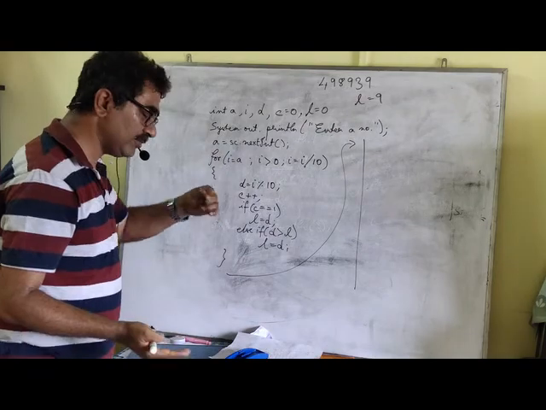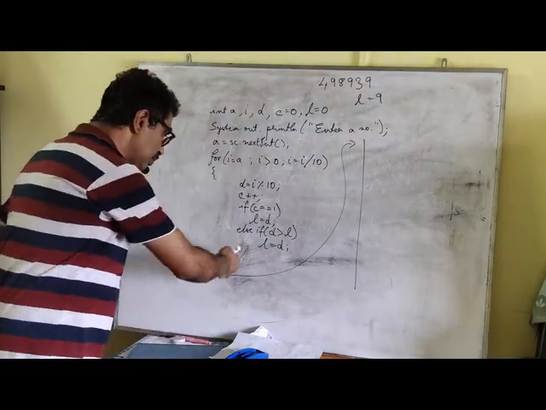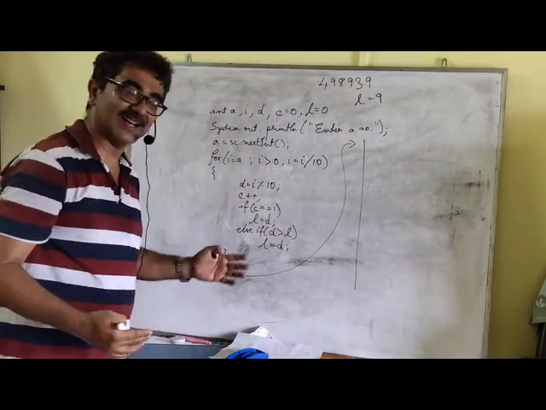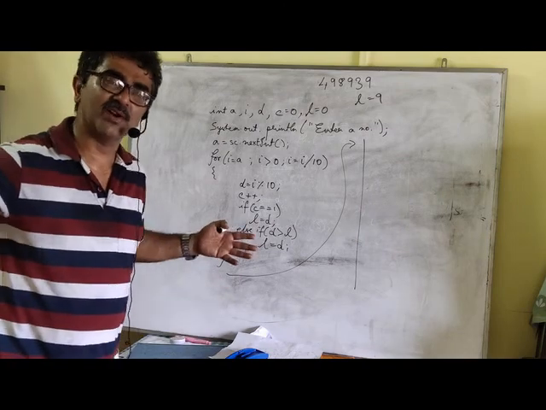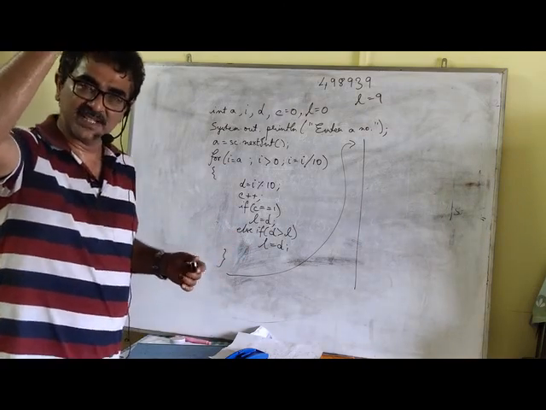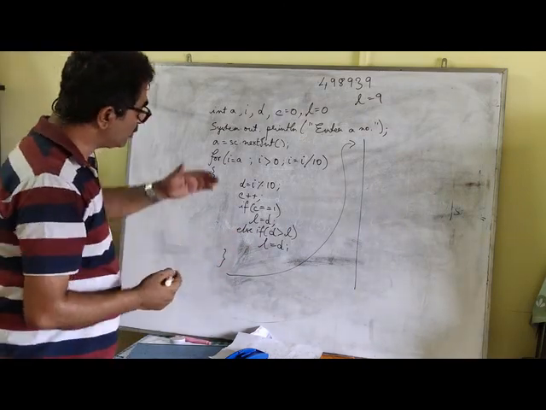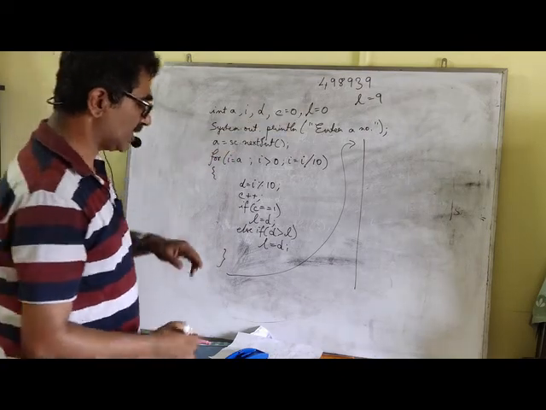You cannot do it in the same loop, because until and unless the loop ends, you cannot tell that L contains the largest digit, because you have not exhausted all the digits in that particular integer. That is why we cannot do it in the same loop. So we'll do it in a separate loop.